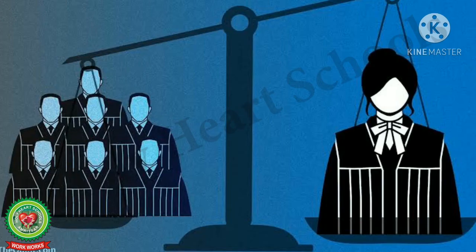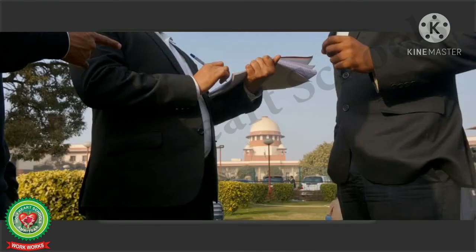As discussed earlier also, generally the senior most judge of the Supreme Court is appointed as the Chief Justice of India. Next, we have to discuss the term of the office of the judges and removal of the judges of the Supreme Court. The Chief Justice and other judges of the Supreme Court are appointed to work till they attain 65 years of age. Although they are appointed by the President, their services cannot be terminated by him.